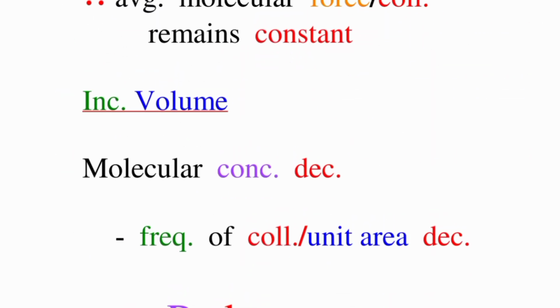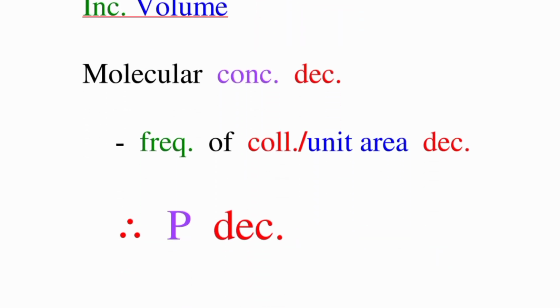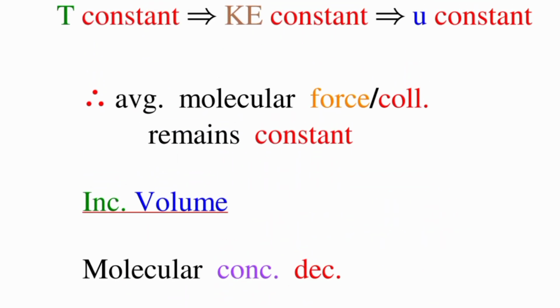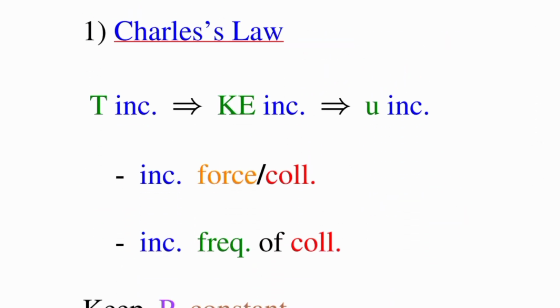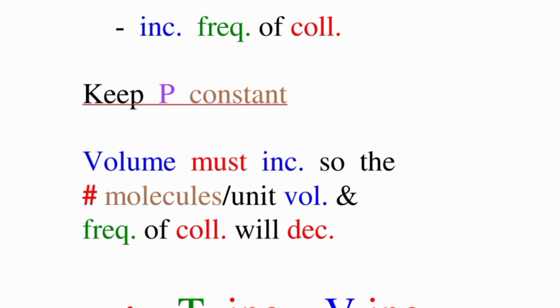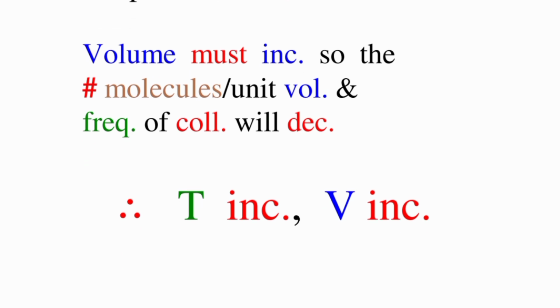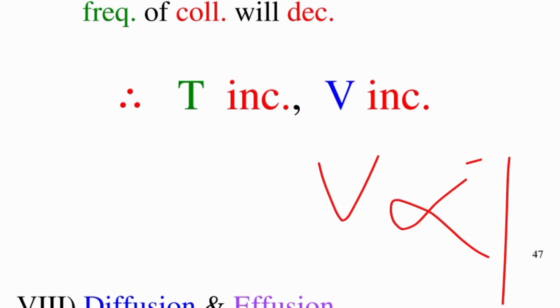Increase volume: molecular concentration decreases, frequency of collision per unit area decreases, pressure decreases. Charles's law: temperature increases, kinetic energy increases, internal energy increases, force of collision increases. To keep pressure constant, volume must increase, so the molecules per unit volume and frequency will decrease. Temperature increases, volume increases; as we know, volume and temperature are directly proportional.